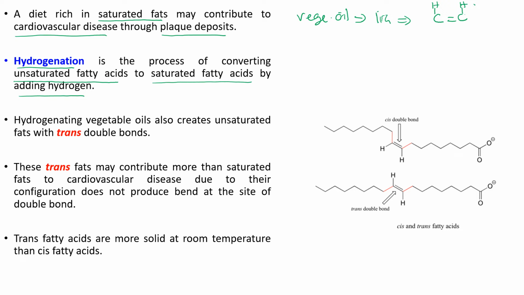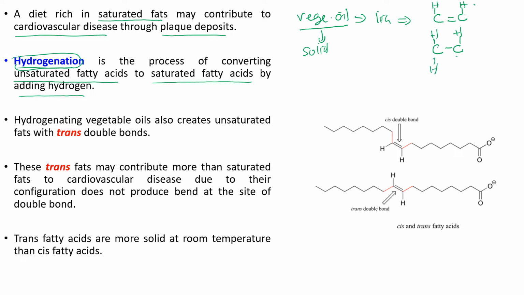This vegetable oil can be converted into solid form through the process of hydrogenation, where the double bond between the carbons will be broken so that the carbon can receive